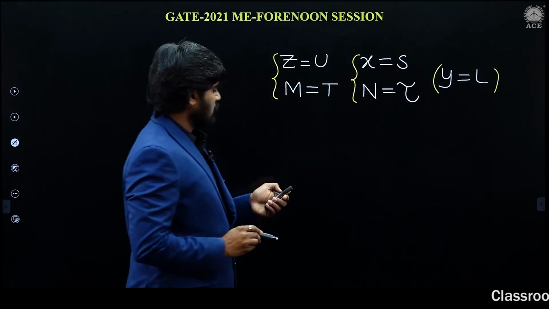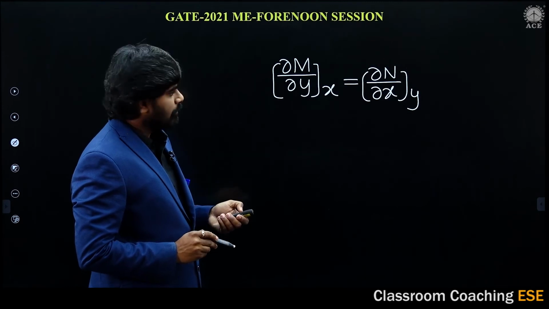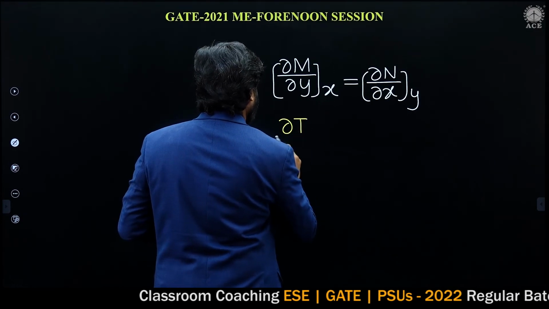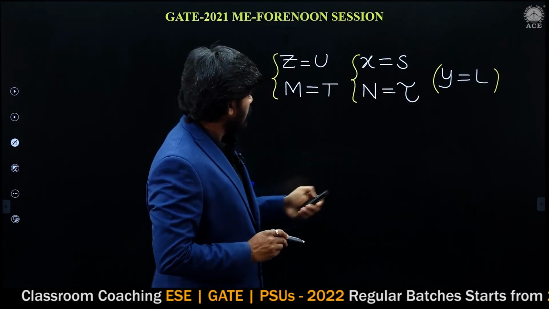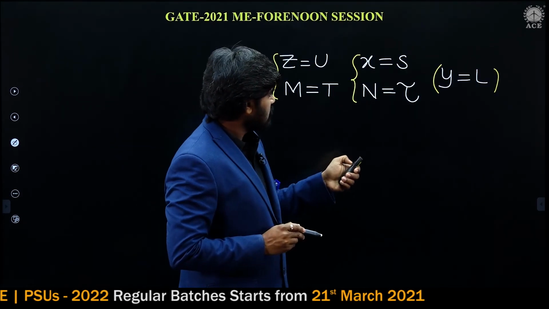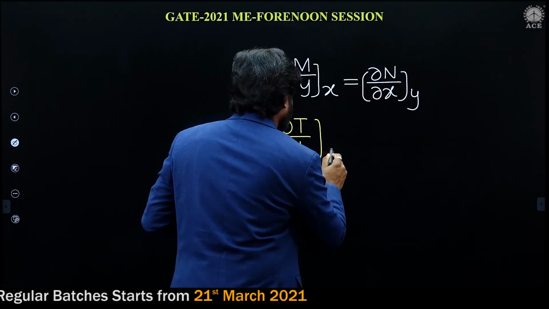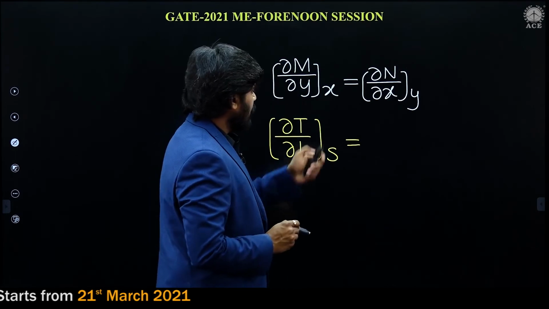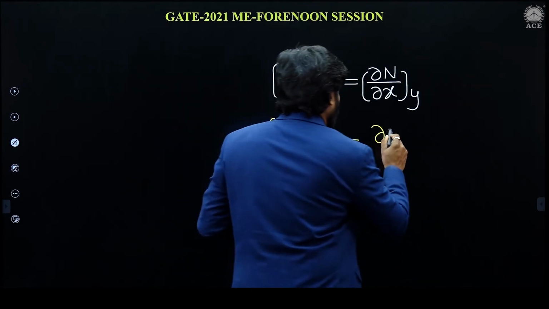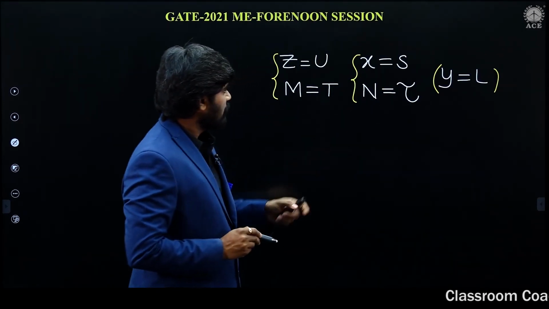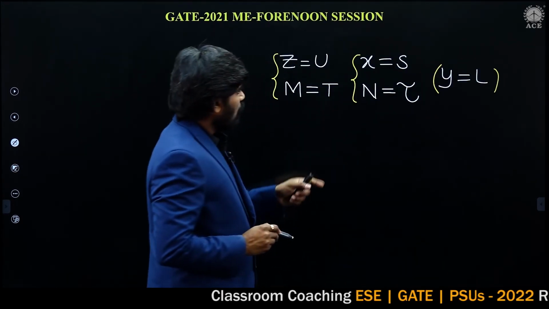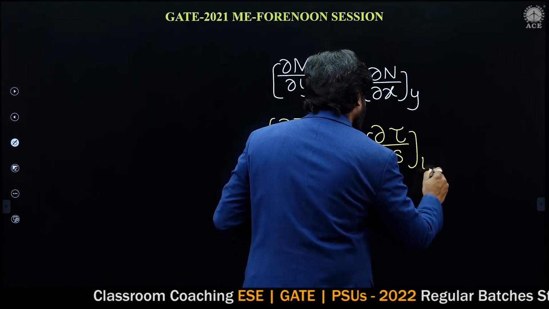M is equal to T, y is equal to L, x is equal to S, entropy. N is equal to tau, so dou tau by dou S with y equal to L.